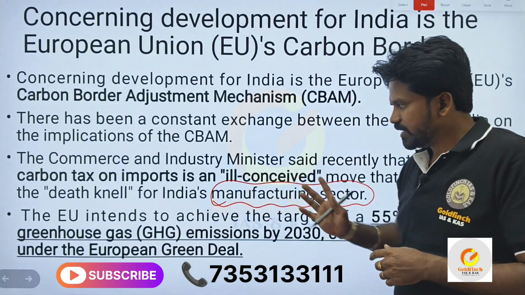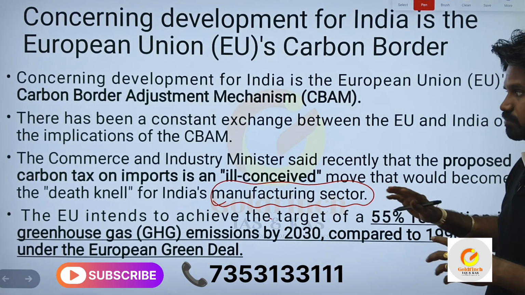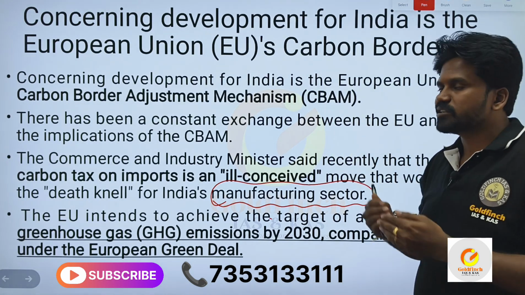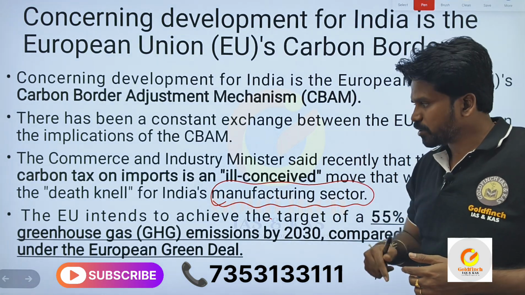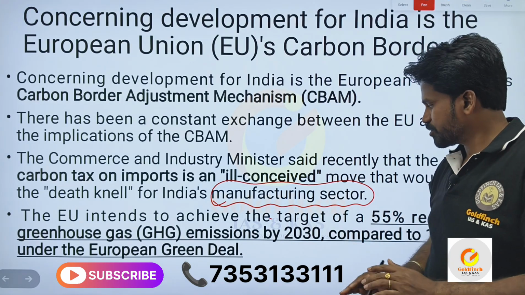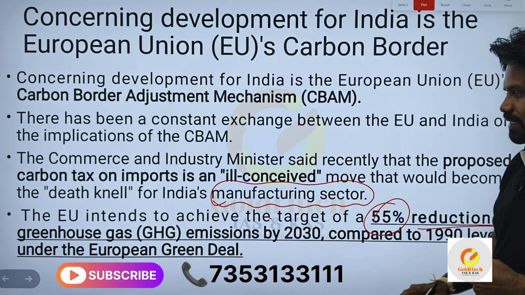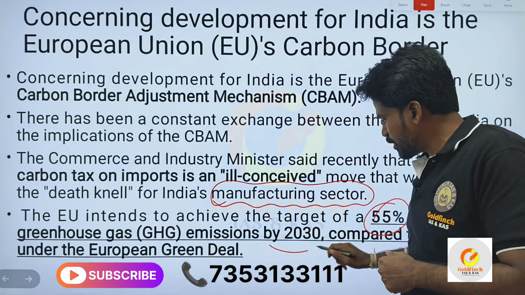The European Union intends to achieve the target of 55%. You may get a question, sir, why is the European Union doing this? They are doing it because they have a target of reducing greenhouse gas emissions, that is a 55% reduction in greenhouse gas emissions by 2030.